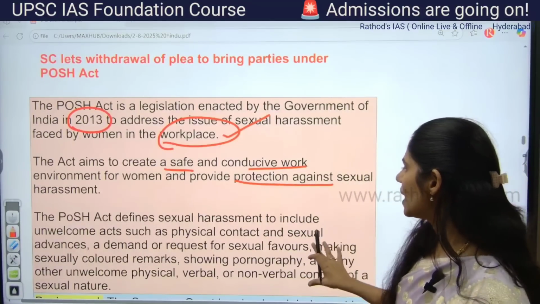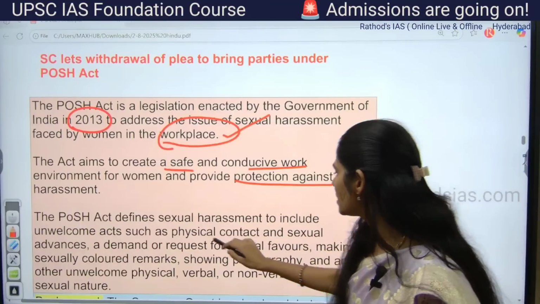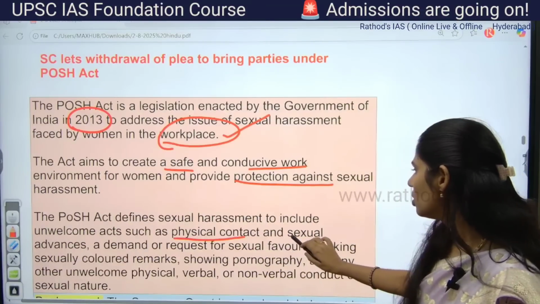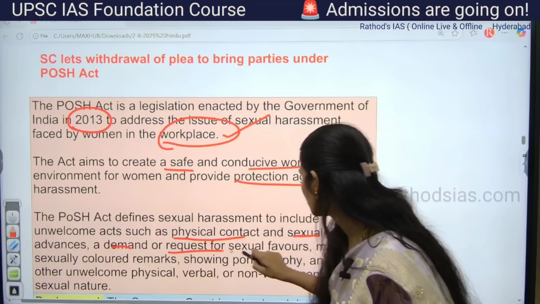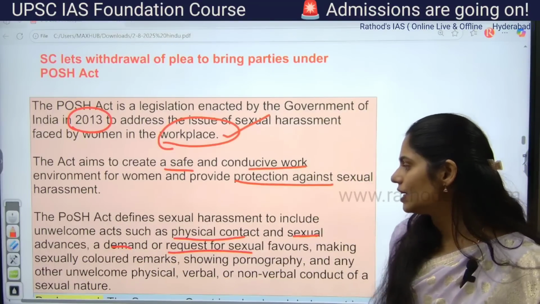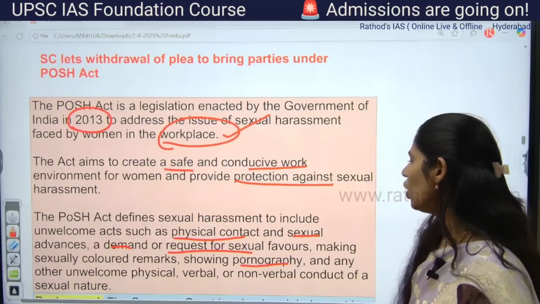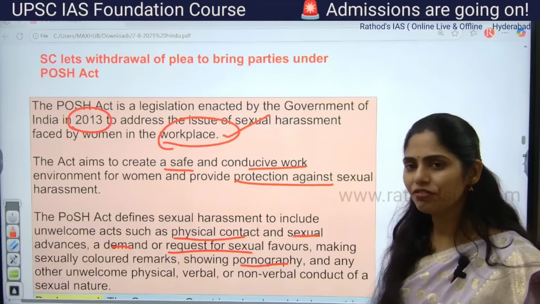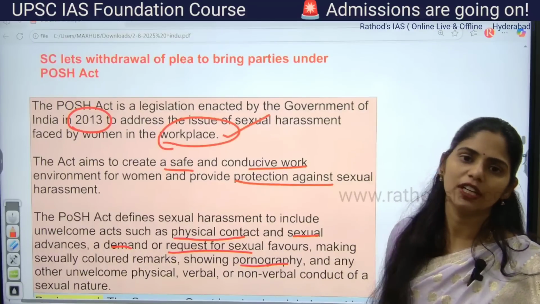And this POSH Act defines sexual harassment as acts such as physical contact or sexual advances, any demand or request for sexual favor, making sexually colored remarks, showing pornography, or any other unwelcome physical, verbal or non-verbal conduct of sexual nature.